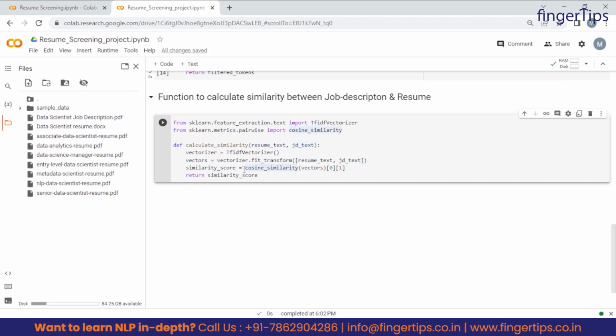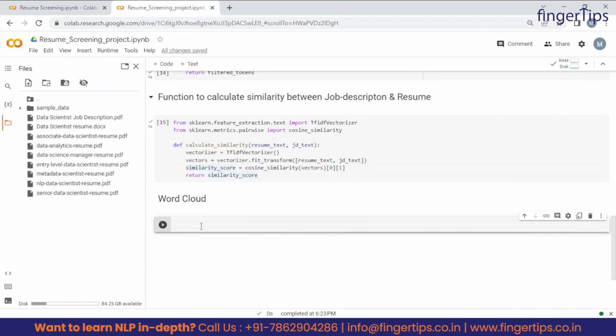And guys, this cosine similarity function is used to calculate the cosine similarity score between both the vectors we are getting from here, right? The vectorizer is giving us nothing but a 2 cross n matrix, a matrix of vectors, and we pass these vectors to cosine similarity, so it will give us a similarity score, right? And this is how finally this function returns the calculated similarity score as output. This was a very important function. I hope you have understood it very clearly.